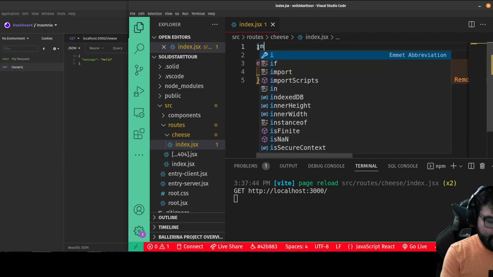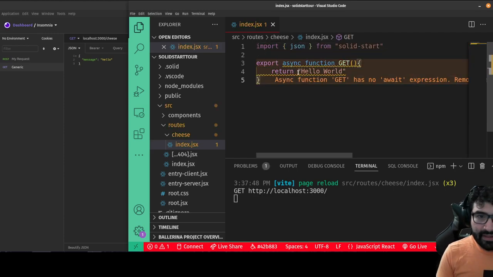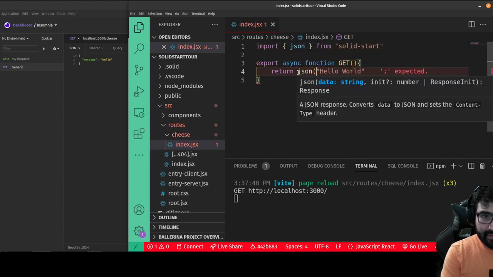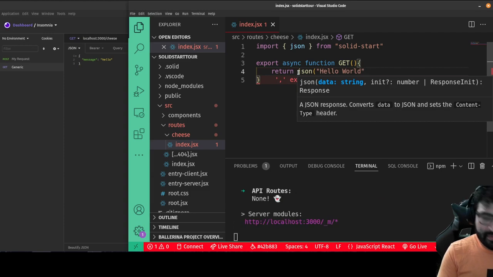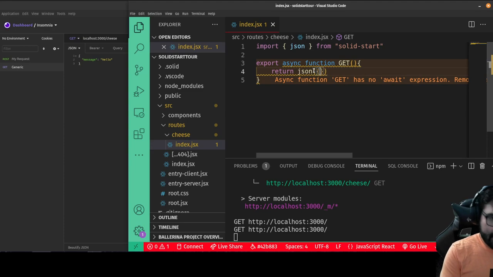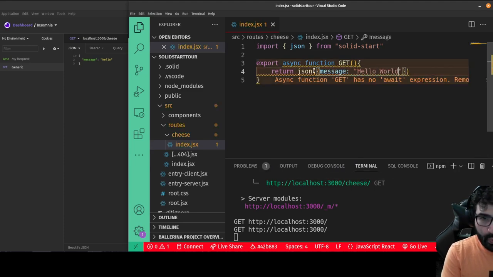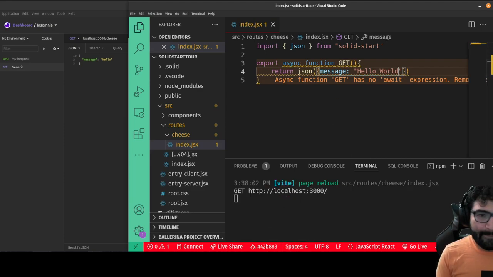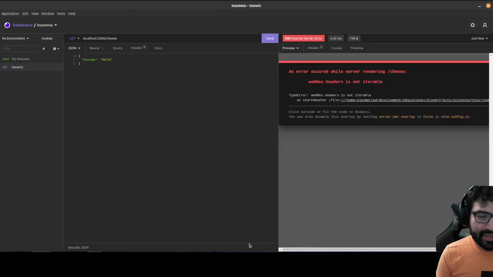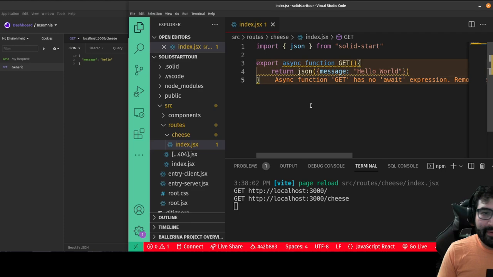So what I have to do is import json from SolidStart like that. And then I can call json and return an object. So I'll just say message: hello world. Okay. Now let's try that again. And so yeah, that works. Okay, and basically I can define my routes there.